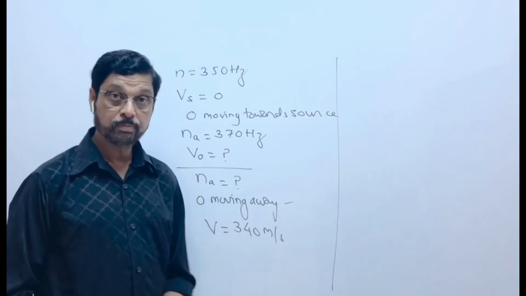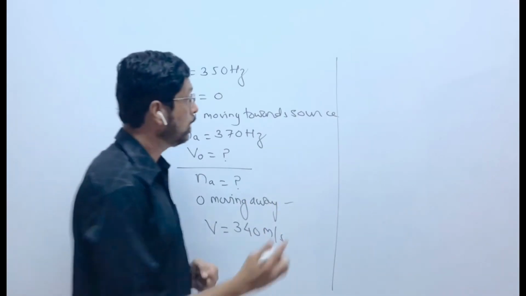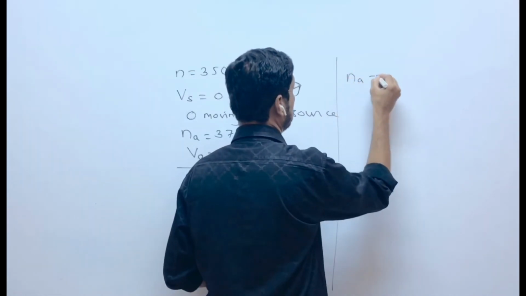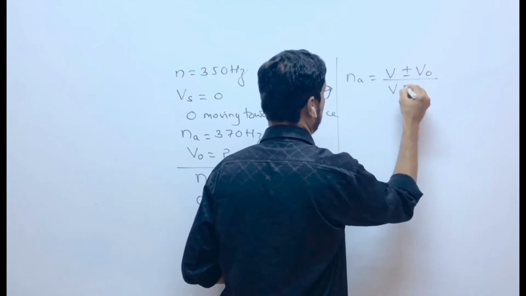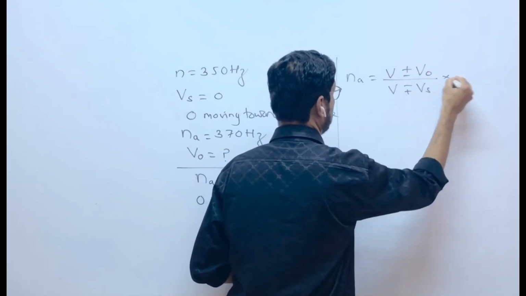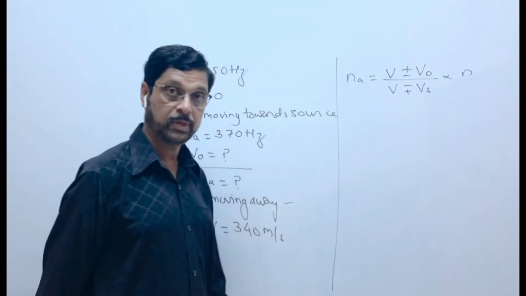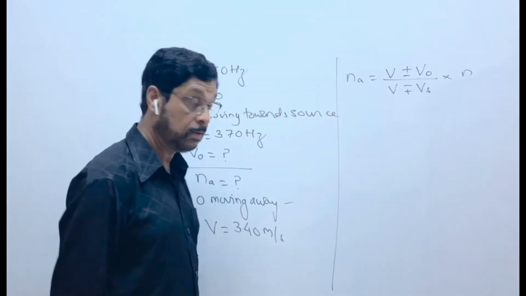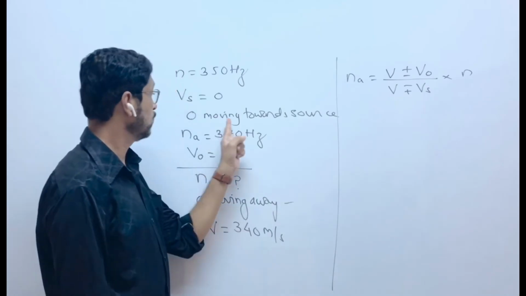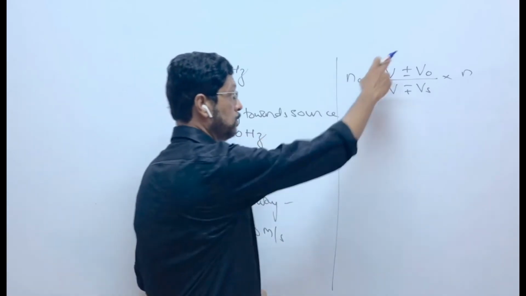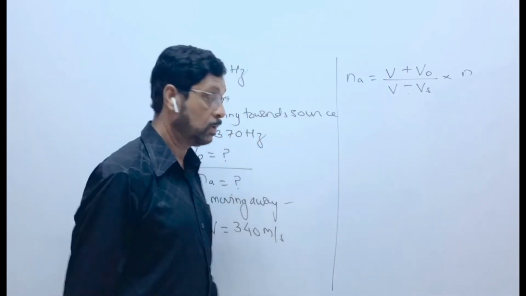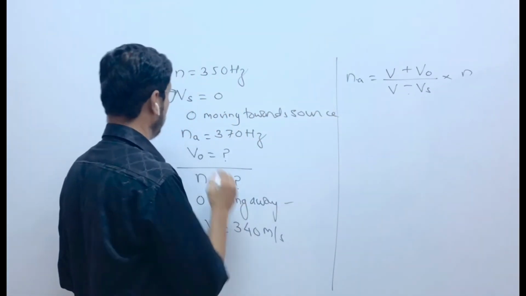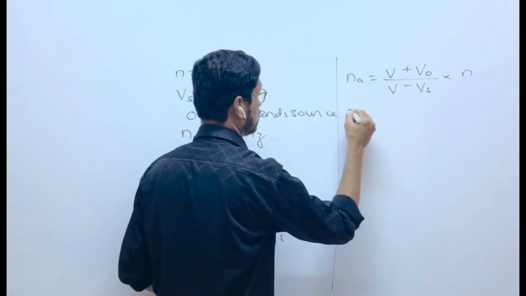What you are going to do? Your usual formula, NA is equal to V plus minus VO upon V minus plus VS into N. Put the values in this formula. First you will decide the signs. Moving towards the source means first sign, upper plus, lower minus.